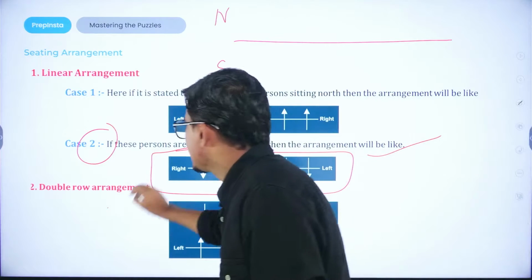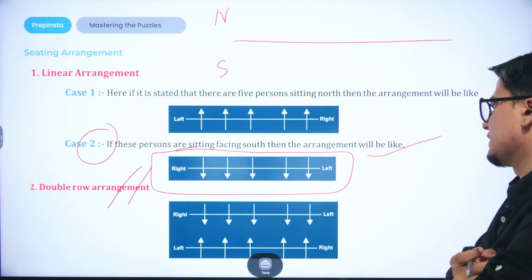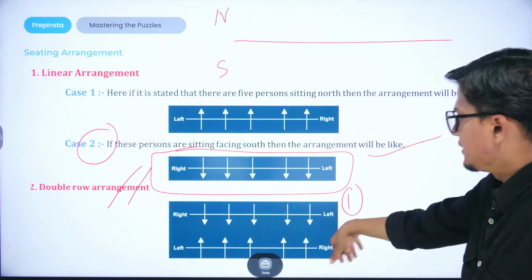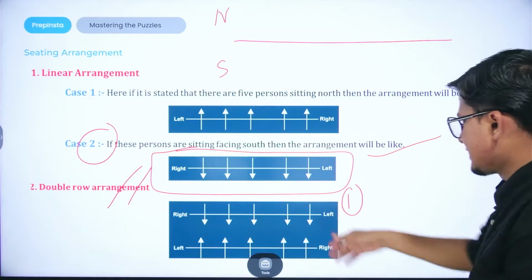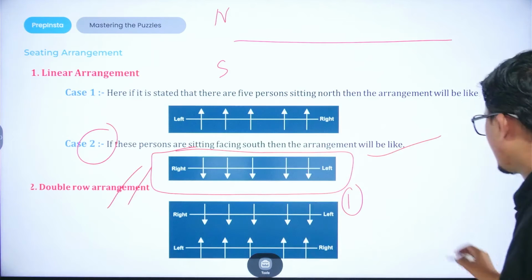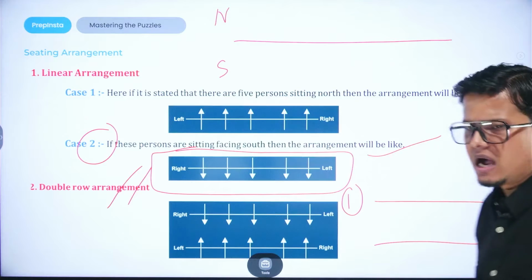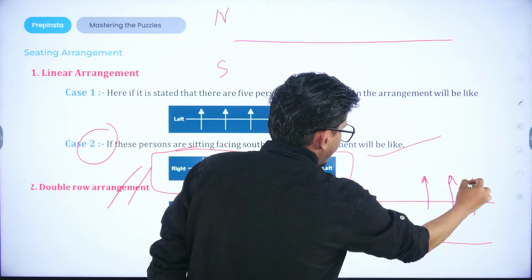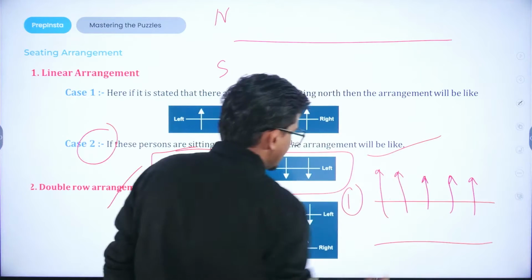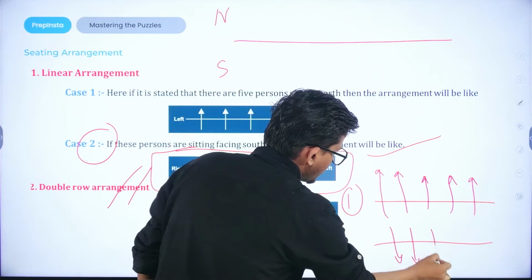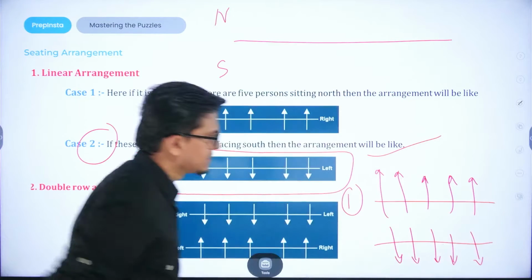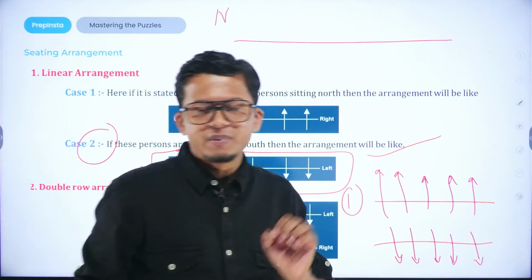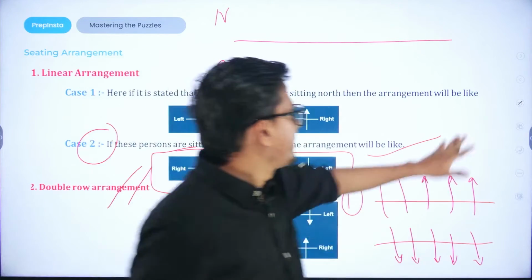Now there could be another case of double row arrangement. It could be a possibility that the people in the 2 rows are sitting in such a way that they are facing towards each other, or there could be another possibility that they are facing away from each other. Suppose there are 5 people, the right representation of arrows would be away from each other. So these 5 people are sitting and they are looking away from each other, right? This is the basic representation of people that you have to keep in mind.